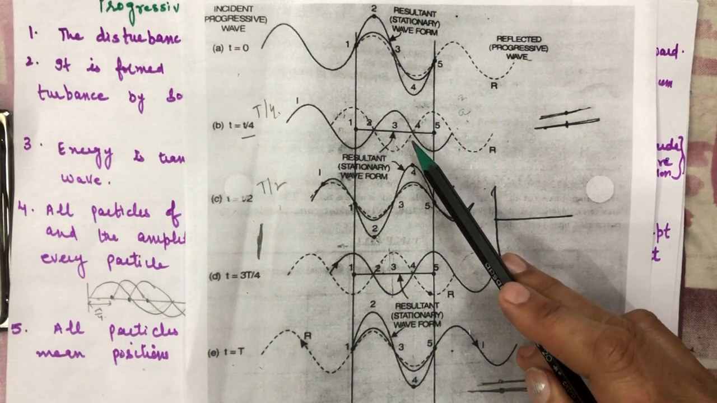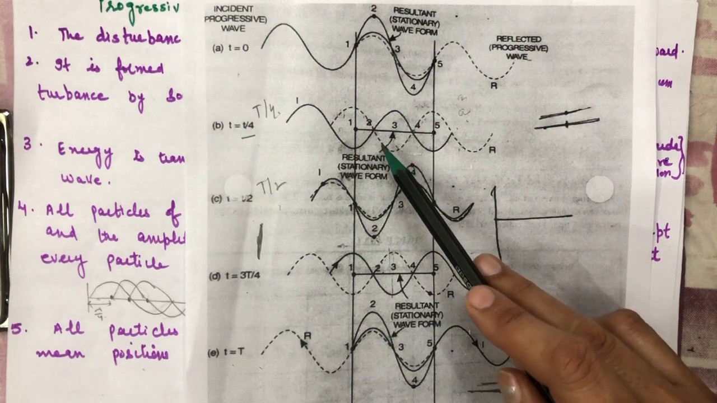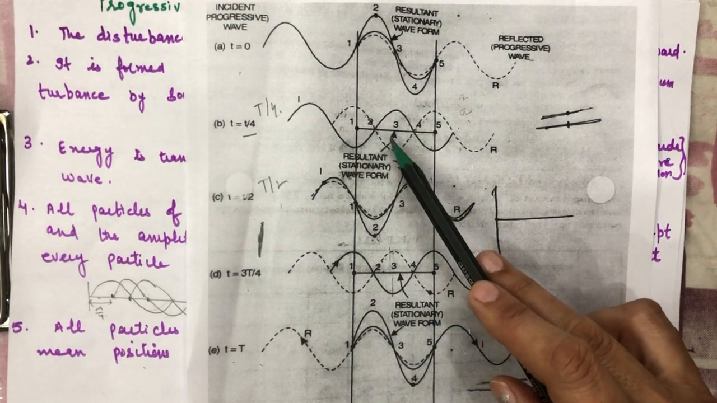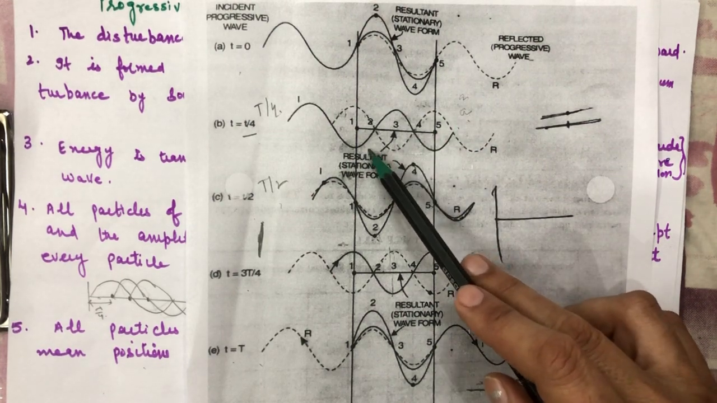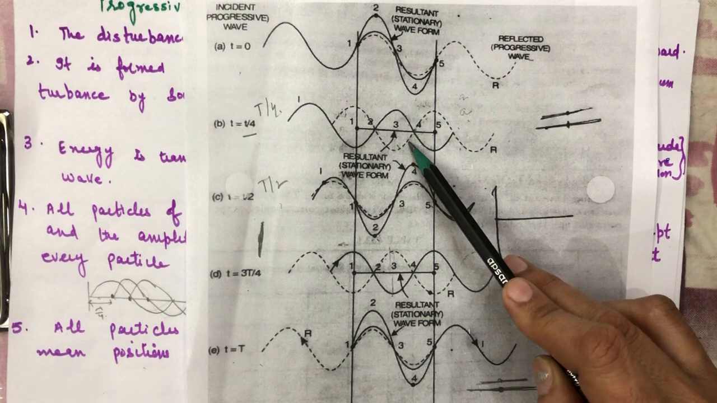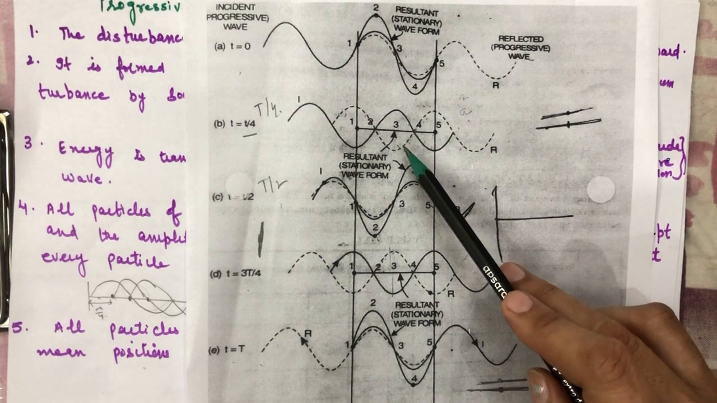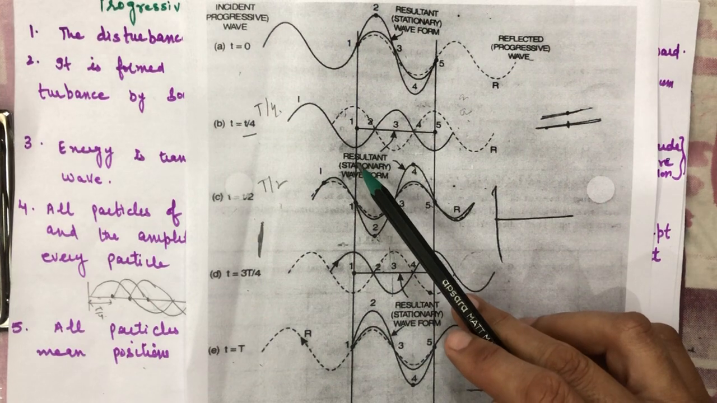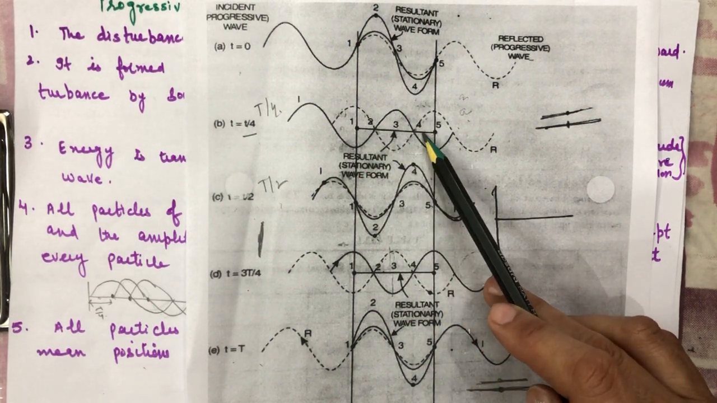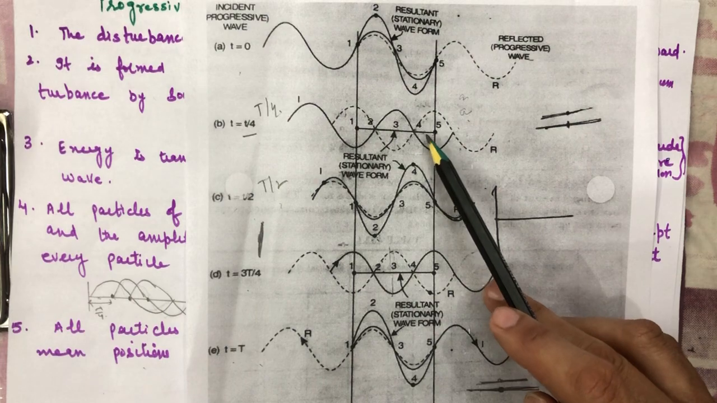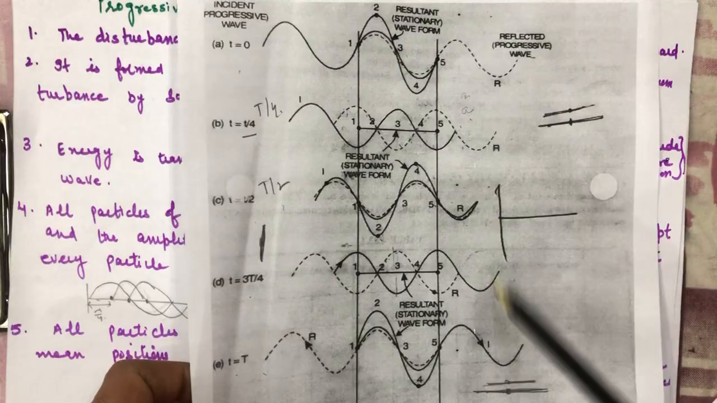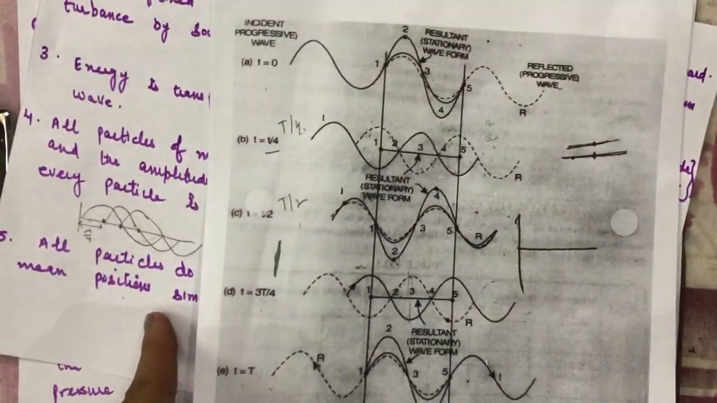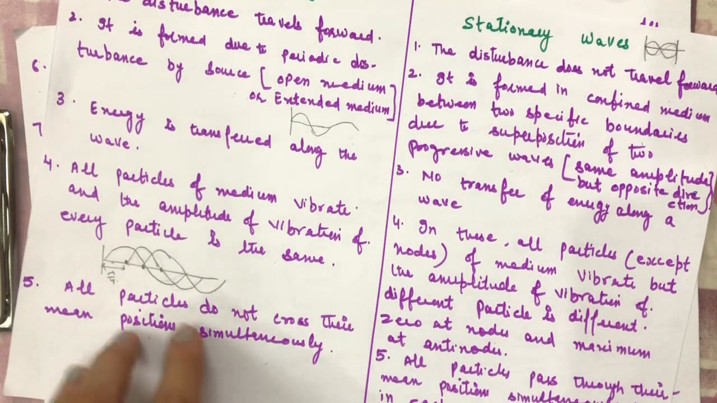Clear to all. So at T by 4 the incident wave has travelled forward by a distance of lambda by 4, as I have already explained, and the reflected wave has also travelled in the opposite direction by a distance of lambda by 4. For particles 1, 3, 5, the displacements due to the individual progressive waves are equal and opposite, and the net displacement is 0. So this is about how stationary waves are formed. Then we are discussing this point.